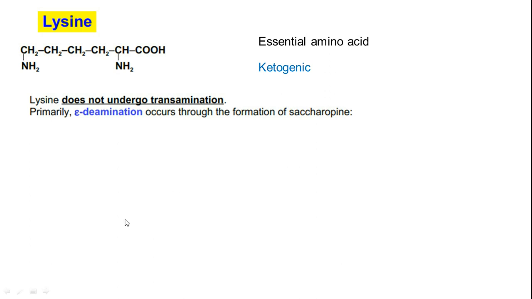So here what happens is the epsilon amino group, alpha, beta, gamma, delta, epsilon. At the epsilon position, the amino group whatever we have over here will be eliminated first, then the actual deamination or transamination takes place, via which the alpha amino group is eliminated.